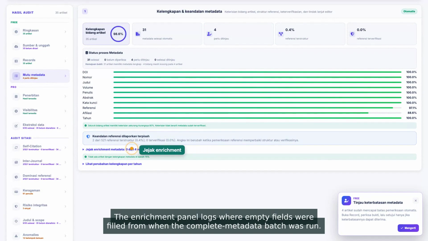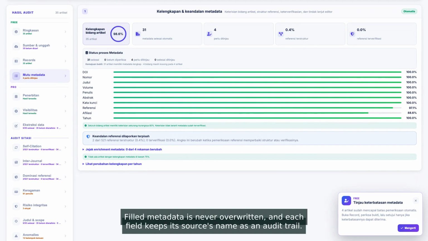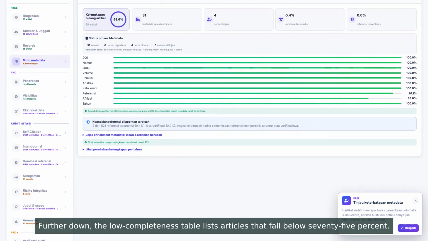The enrichment panel logs where empty fields were filled from when the complete metadata batch was run. The order is adaptive: Crossref, Semantic Scholar, OpenAlex, DBLP, then ACL Anthology, and only for empty fields. Filled metadata is never overwritten, and each field keeps its source's name as an audit trail. Its table shows the sources checked, the source finally used, and which fields changed on each article.